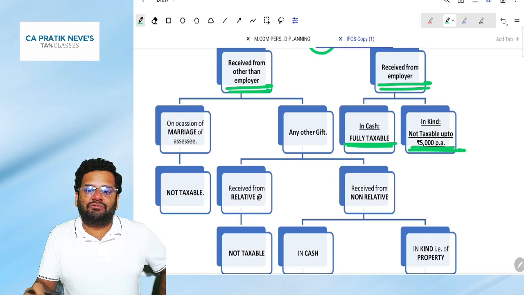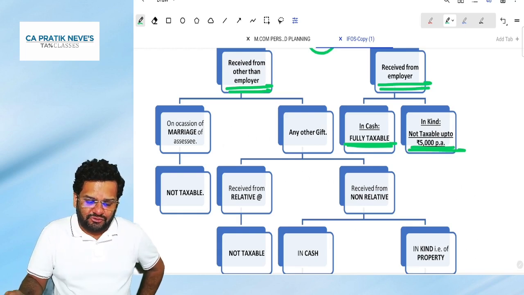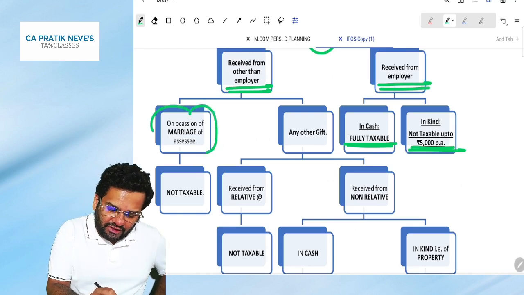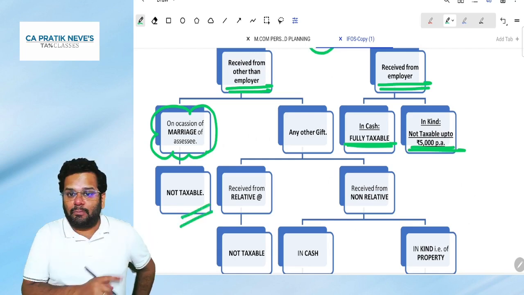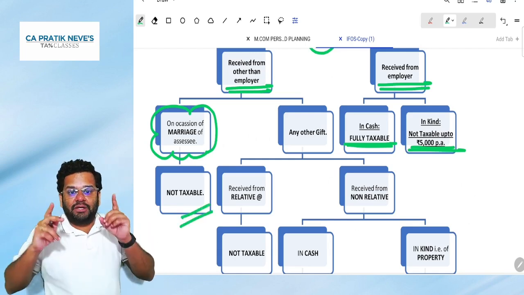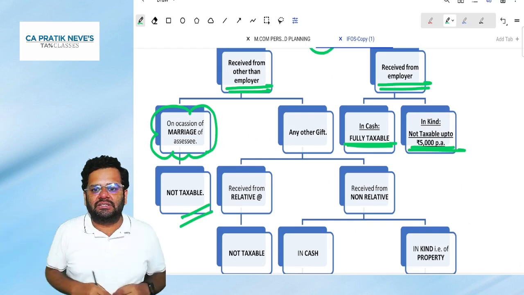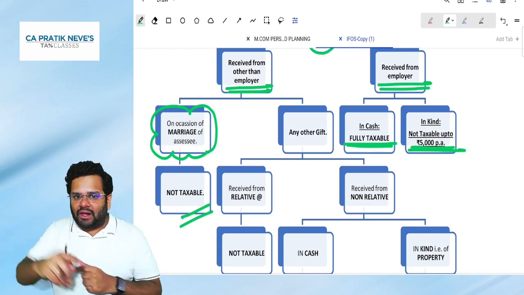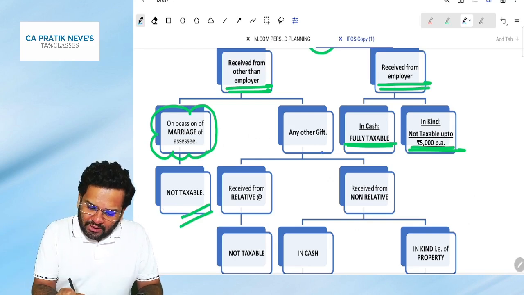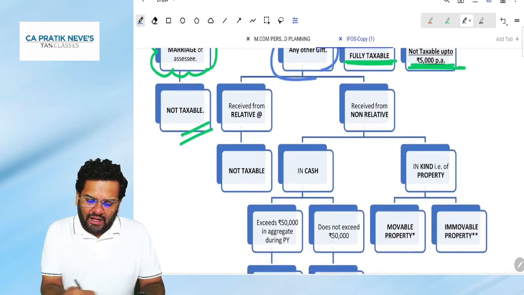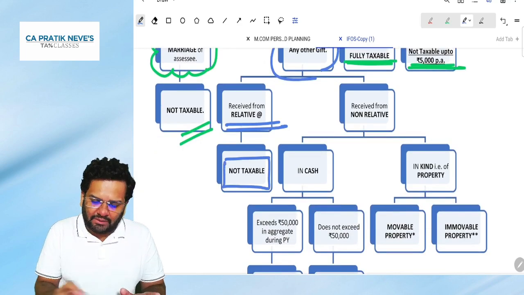If it is received from other than employer, then what happens? If it is on the occasion of marriage of the assessee, it is not taxable. Mind you, the marriage should be of the assessee, not of his son, his brother, etc. Any other gift received from a relative is not taxable.